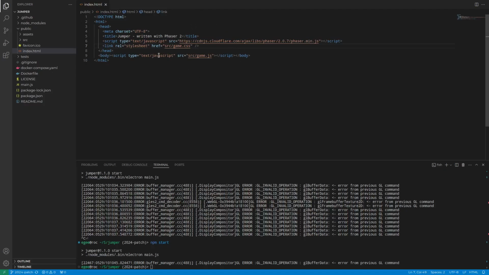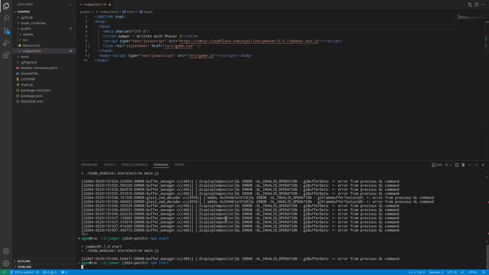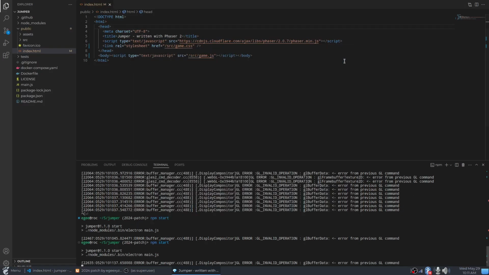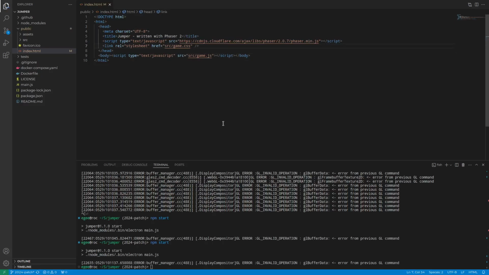So this is what got me to make this patch in the beginning. It was originally like this. So you have /src, right? And now when we run it, we get nothing. So why? I actually don't know.